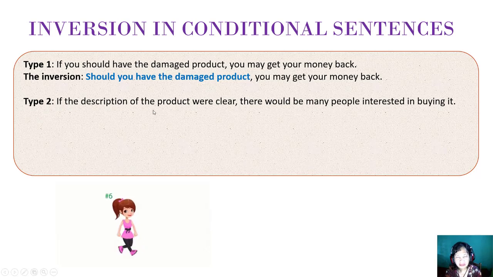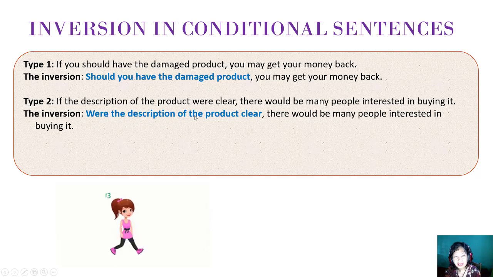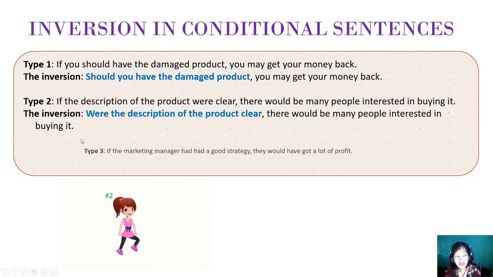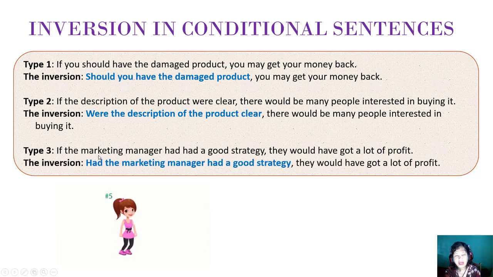Type 2. It is the same. Only the conditional sentence whose subclause contains to be has the inversion form. If the description of the product were clear, there would be many people interested in buying it. So the inversion is: Were the description of the product clear. So you just put the auxiliary here at the front. And then for type 3, any conditional sentence can have the inversion form. You just put had at the front of the subject.